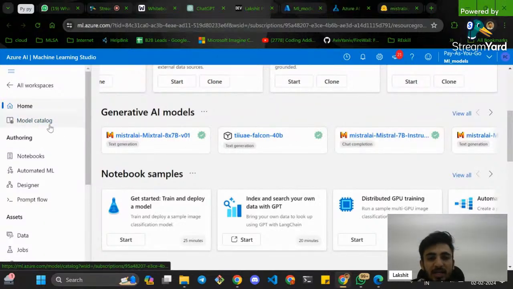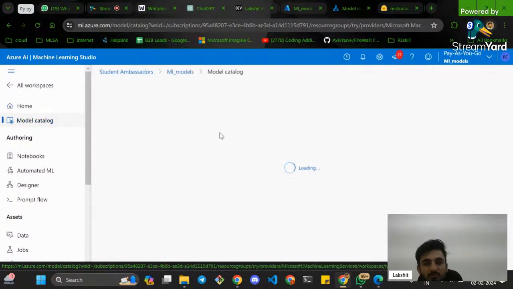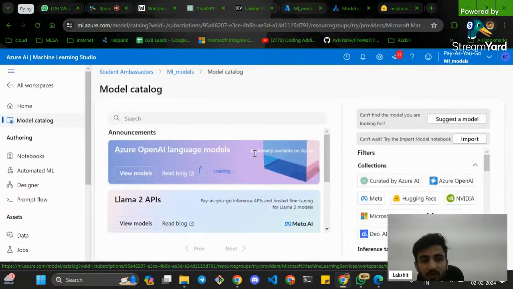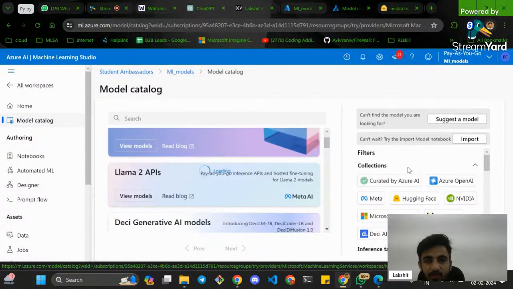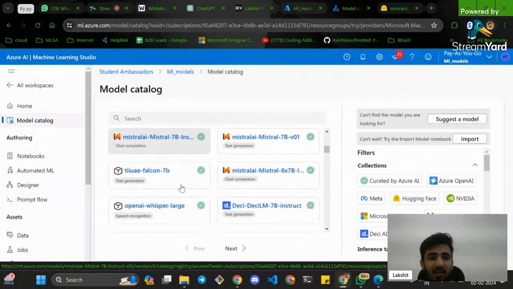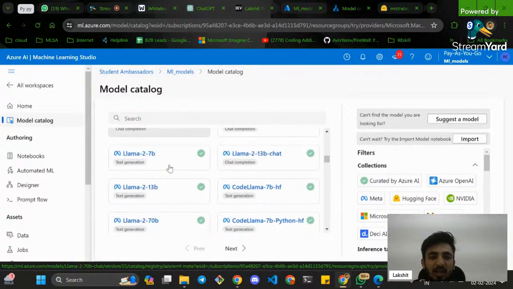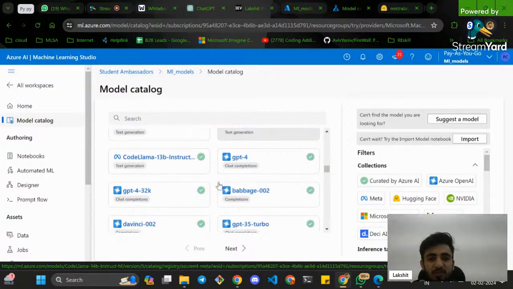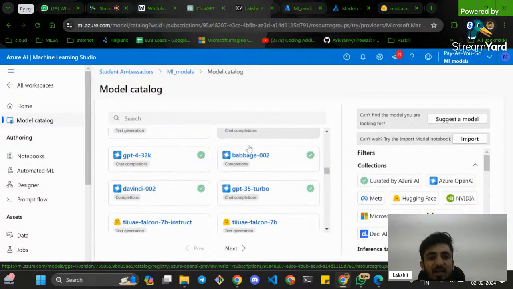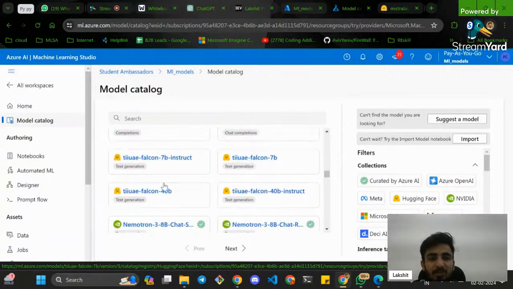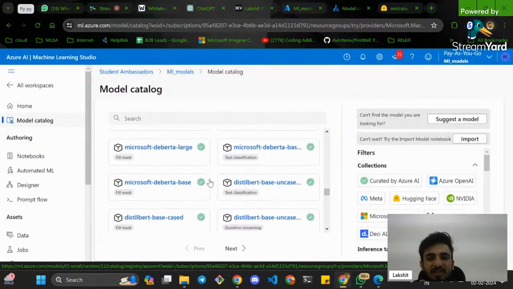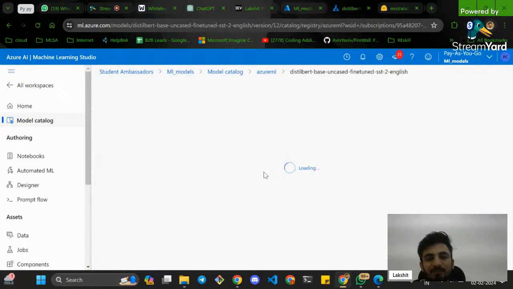If you look at the model catalog, watch it here quickly. Llama 2 API is already available. Mistral AI, OpenAI Whisper, Deci, DeciCoder, Databricks, Code Llama, all these models of Llama are available. GPT-4 is available. Chat completions for Turbo is available. So all these models are available. You just have to click on this.